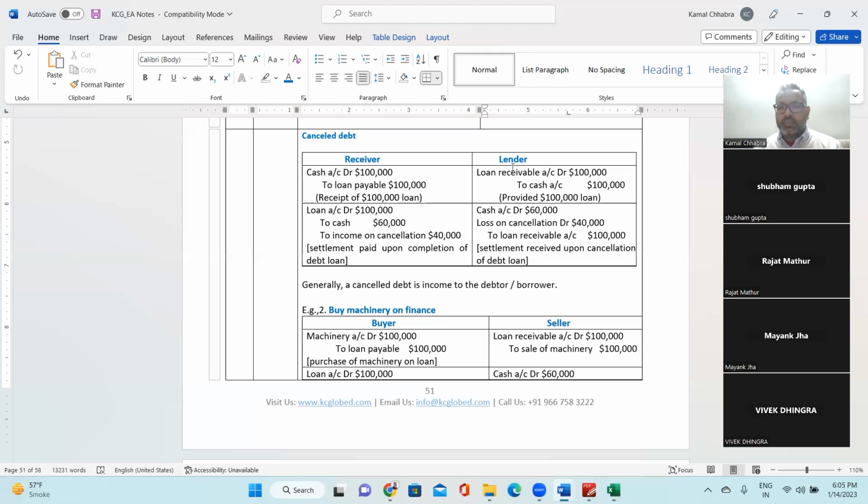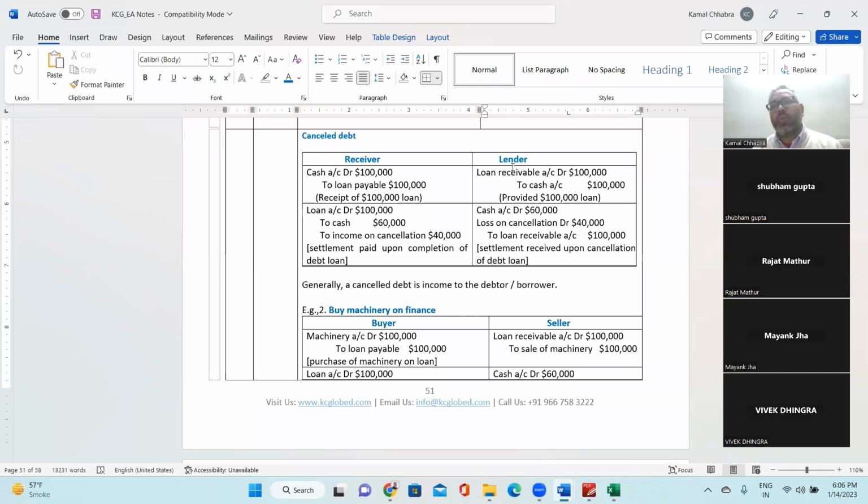Yes, it's income. Will it be Mayank's income or not? Yes, considered an income. Right? So if it is his income, then what journal entry will Mayank be making in his book? He is foregoing the loan.